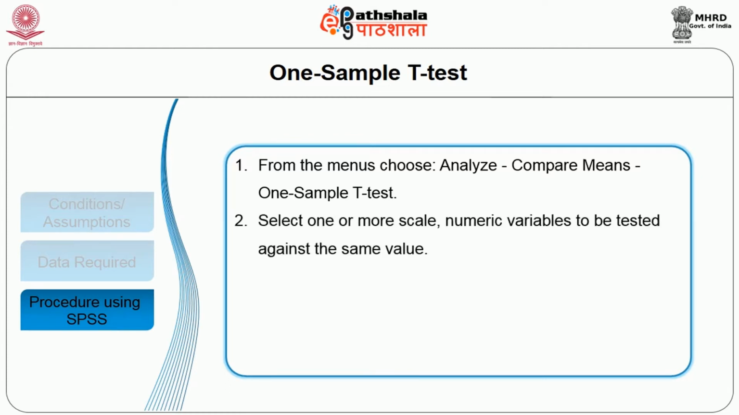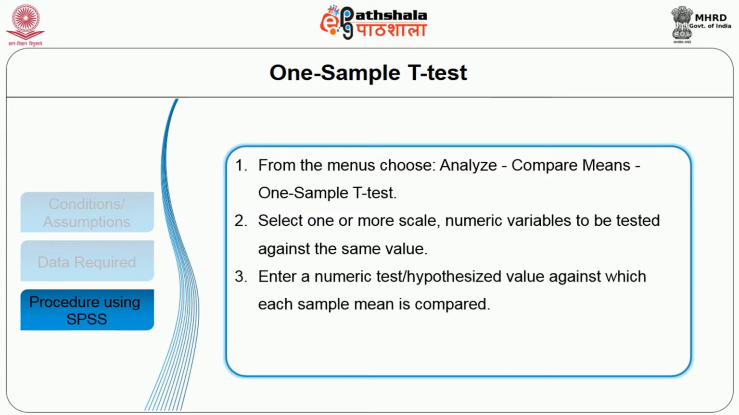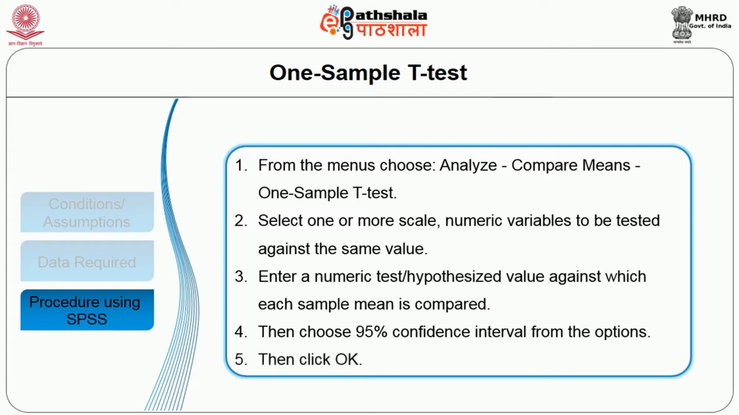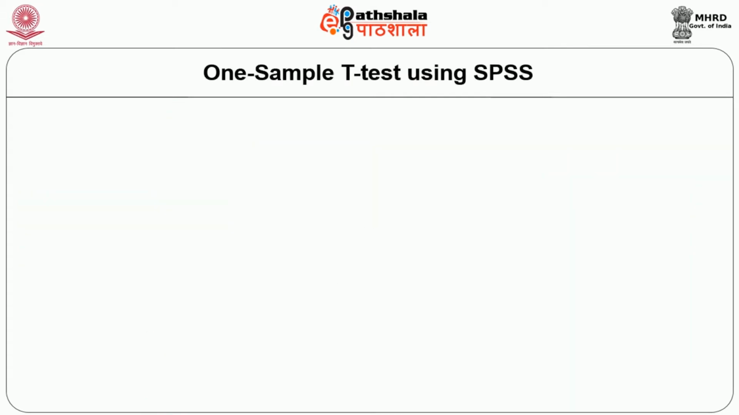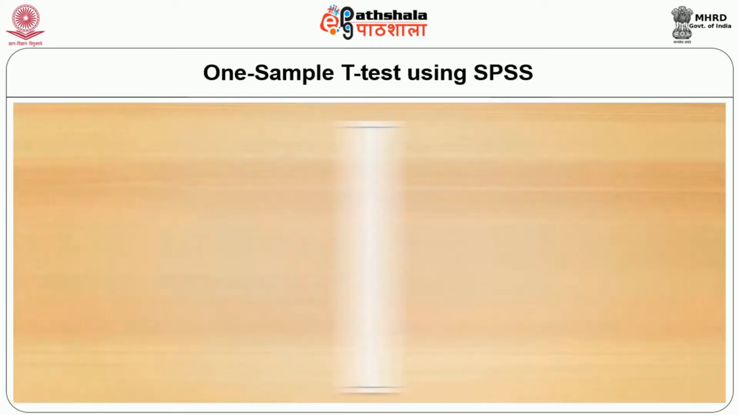Select one or more numeric variables to be tested against the same value. Then enter a numeric test or a hypothesized value against which each sample mean is compared. Then choose 95% confidence interval from the options. Then click OK. Now we will move on to using one sample t-test using SPSS with an example.